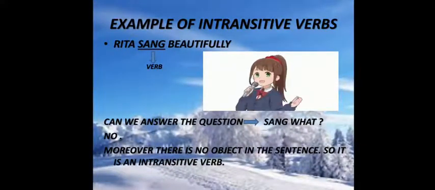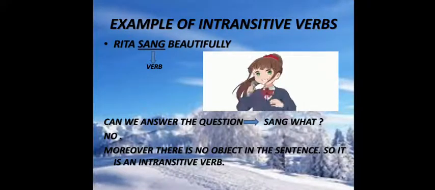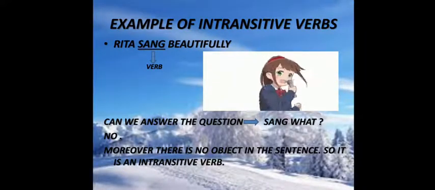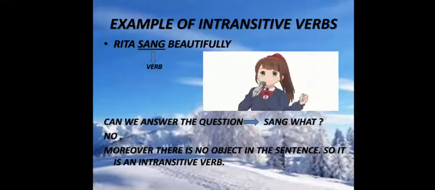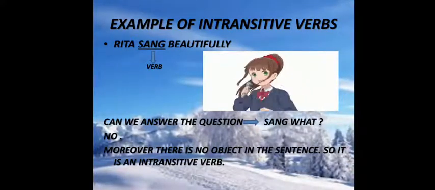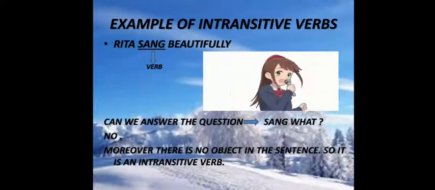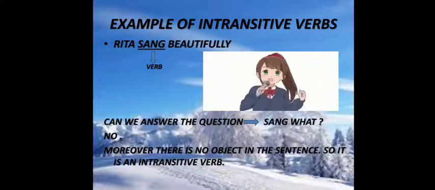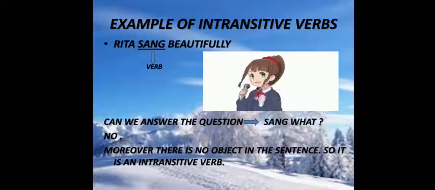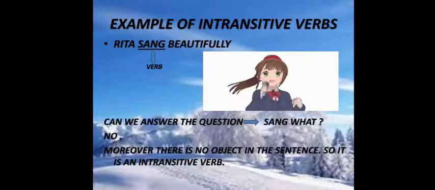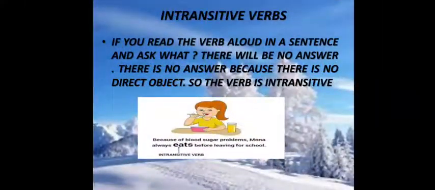Example of intransitive verbs: Rita sang beautifully. Here sang is the verb. So can we answer the question sang what? No. Moreover, there is no object in the sentence. So it is an intransitive verb. If you read the verb aloud in a sentence and ask what, there will be no answer. There is no answer because there is no direct object. So the verb is intransitive.